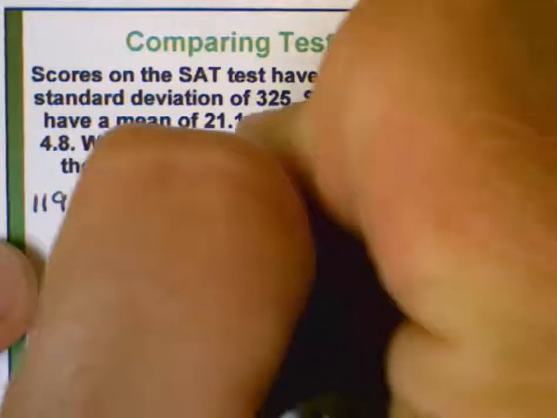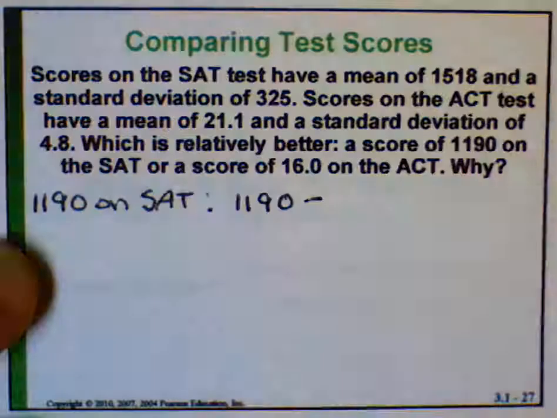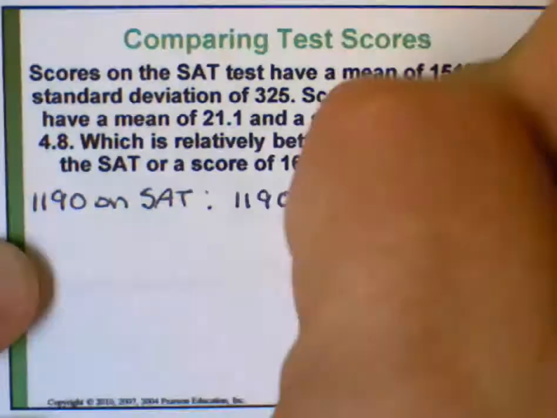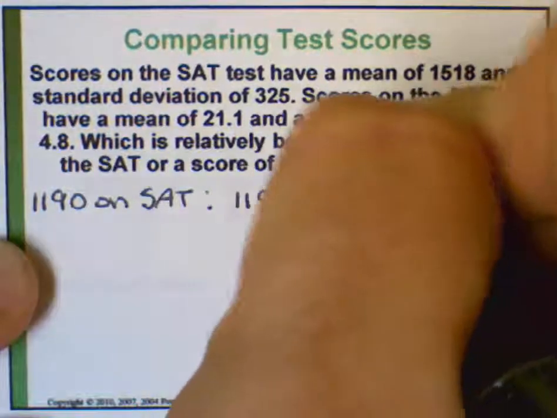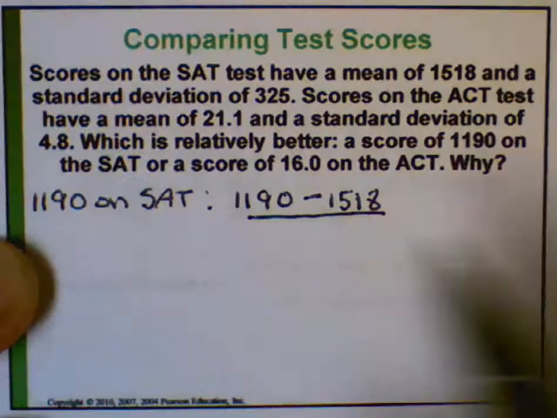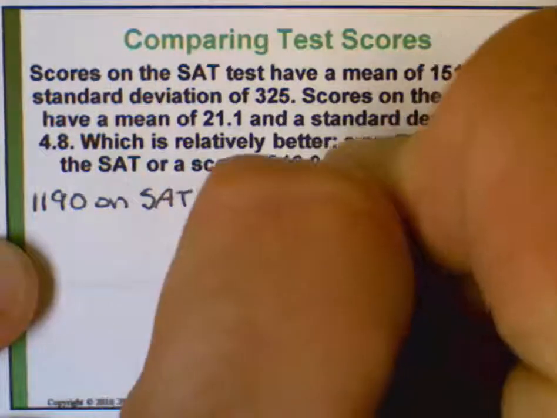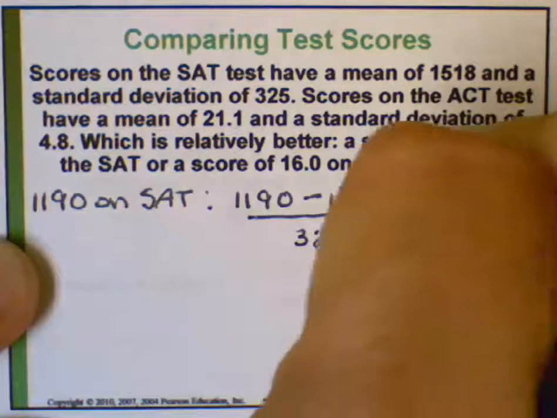You would take that score, subtract from that the mean SAT score, 1,518, and divide that by the standard deviation for SAT scores, 325.